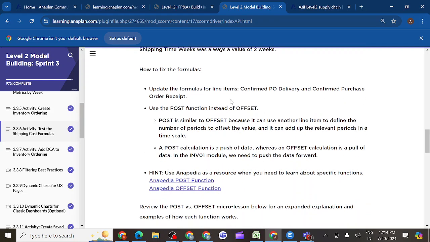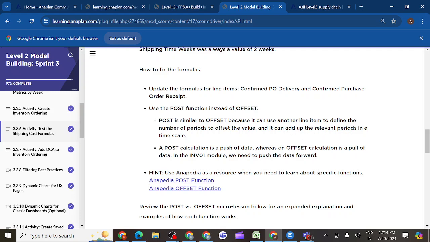Update formulas for the line items confirm PO delivery and confirm purchase order receipt. Use the POST function instead of the OFFSET function. So we should use the POST function here. POST function is similar to the OFFSET function only. You can use another line item to define the number of periods to offset the value, and can add up the relevant periods in the time scale.